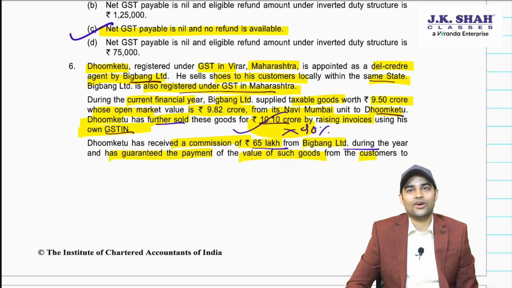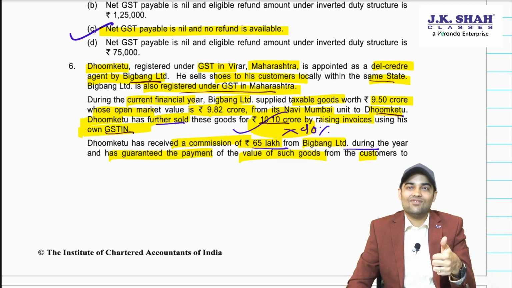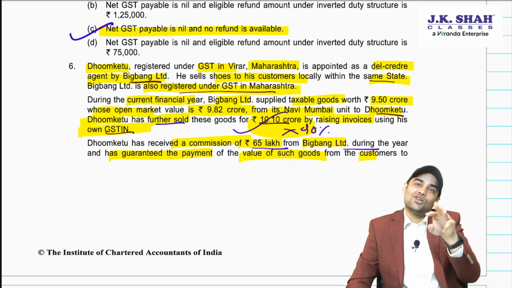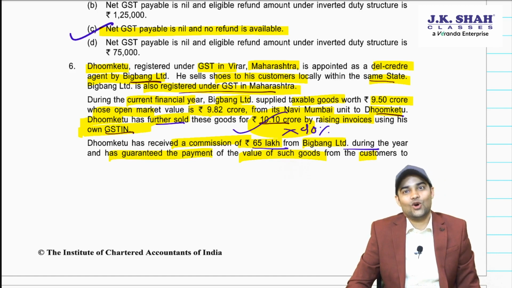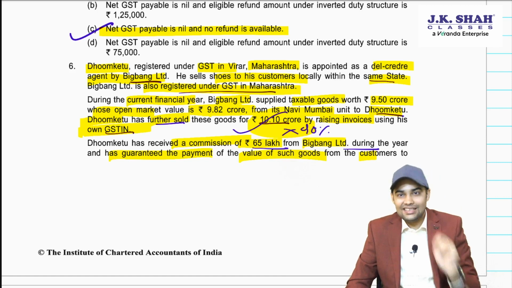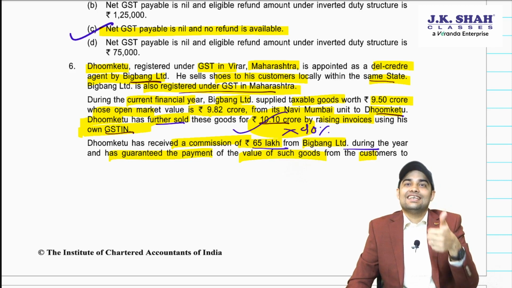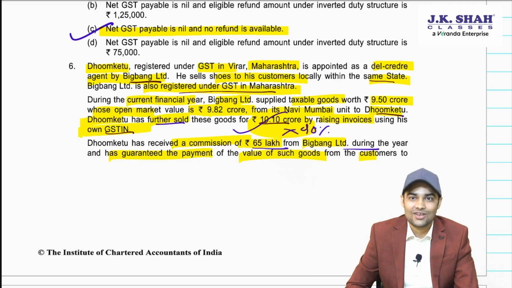That is 9.09. But for the agent, 10.10 crore will be considered plus 65 lakh plus interest will also be considered as part of taxable value. Reason, agent is billing in his own name, so the interest which he is earning is for the taxable supply, and hence interest on delayed payment of consideration for a taxable supply will form part of value.